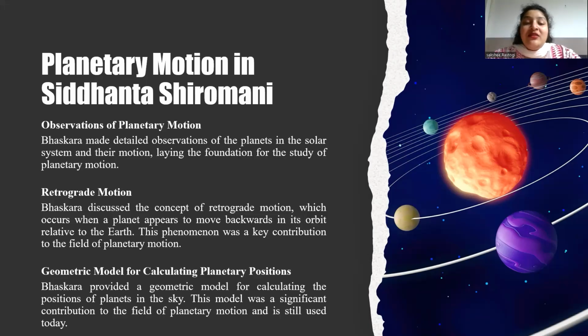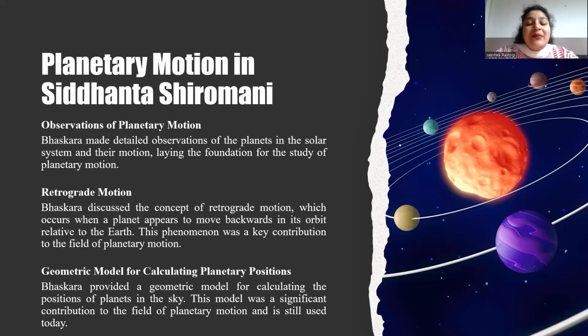So, Bhaskara second in Siddhanta Shiromani presents a geometrical model for calculating planetary positions, which is based on the following key concepts: epicycle, where planets move in a smaller circle, the epicycle, around a larger circle, the deferent. The deferent is a large circle that represents the planet's average orbit around the Sun. Epicycle centers are the centers of the epicycles, which move along the deferent. The position of the planet is calculated by combining the motion of the epicycle center and the motion of the